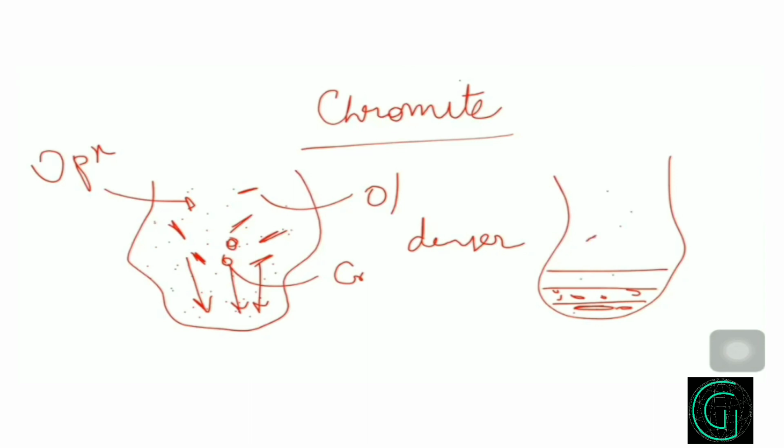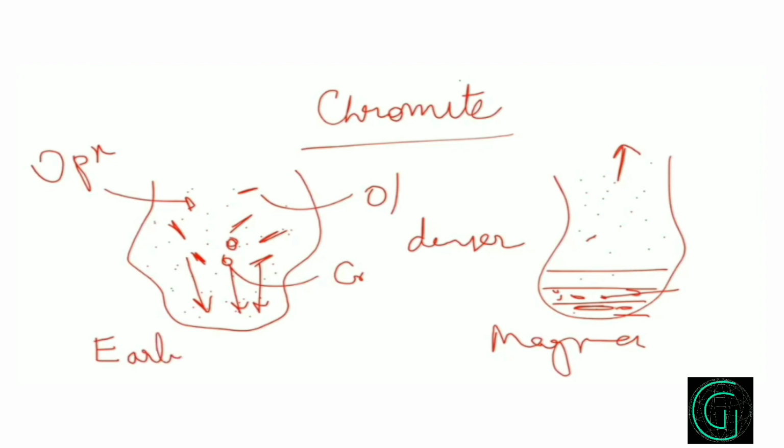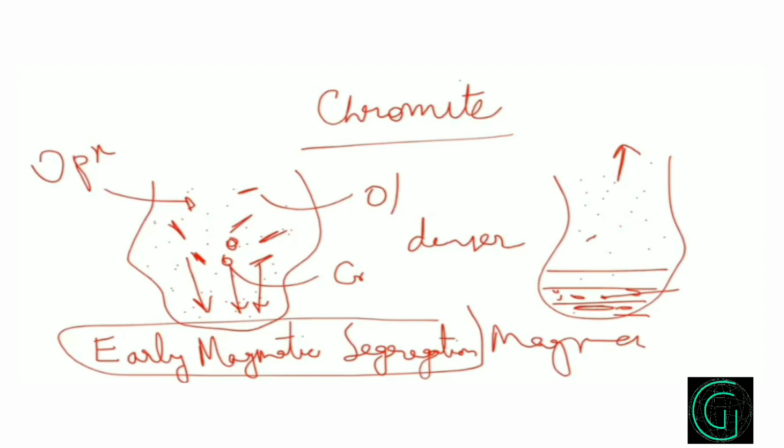And this is our partial melt which remains, and this will move up, and we will find layers of chromite with these ultramafic minerals at the bottom of this magma chamber. So chromite deposits are essentially early magmatic segregation. That's why these chromite deposits are called early magmatic segregation deposits.